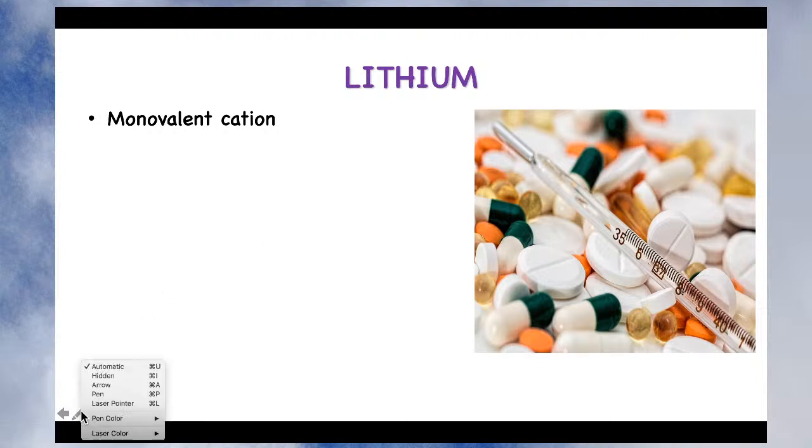So we'll study today about lithium. Do remember that lithium is a monovalent cation. What do you mean by monovalent cation? Like sodium, right? Sodium, what charge is present? Positive charge is present. How many positive charges are present? Only a single positive charge, right? So lithium also contains a single positive charge. So it is called a monovalent cation.